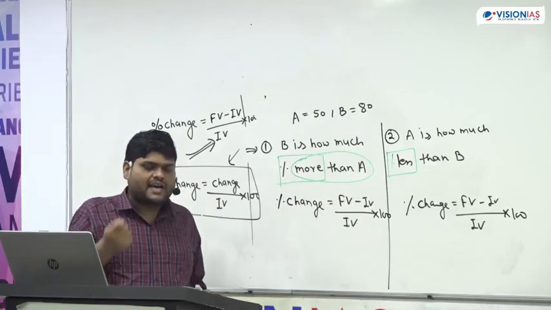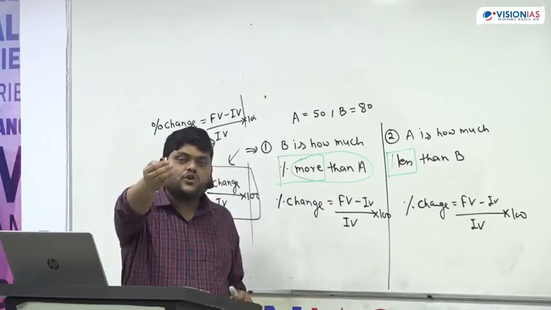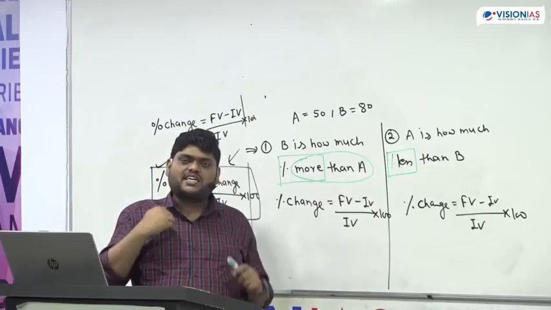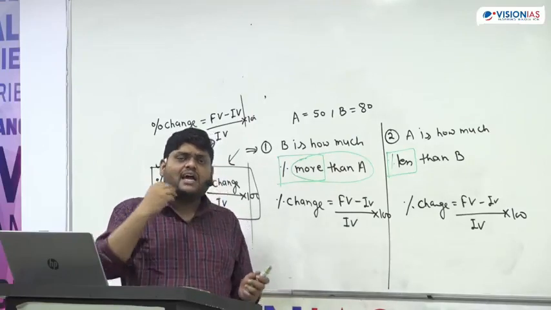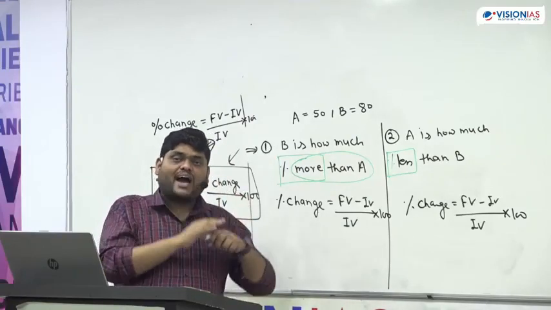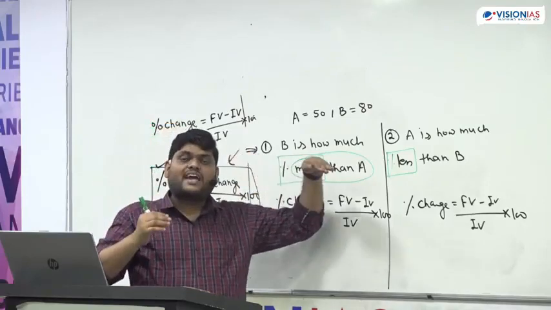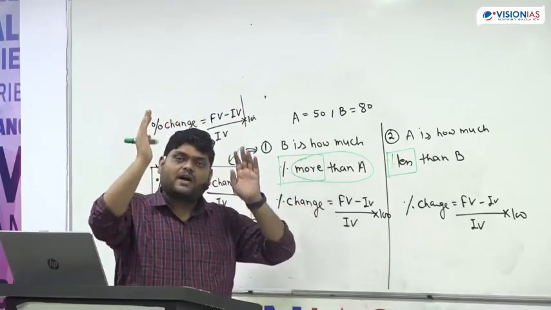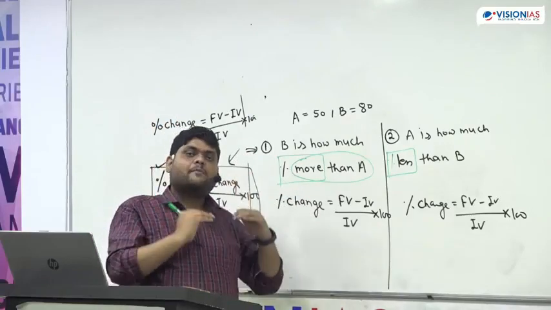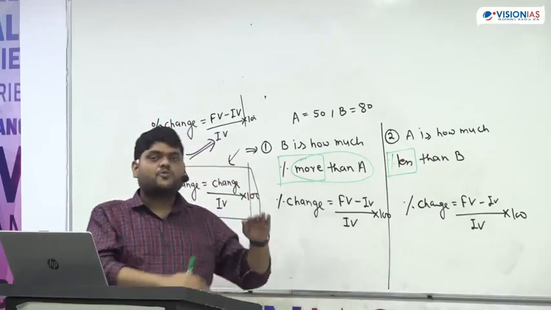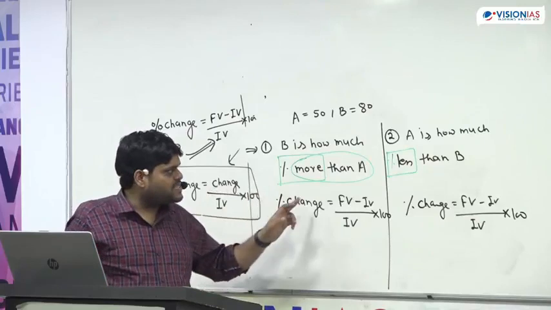I am repeating. Suppose your question is, your height is how much percent more than or less than my height. You are comparing your height with respect to my height. That means your height becomes final value and my height becomes initial value. Same thing here.